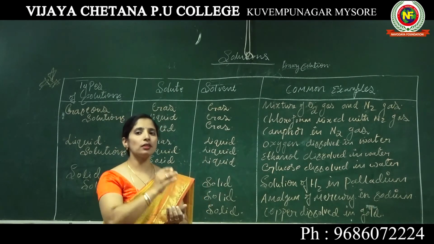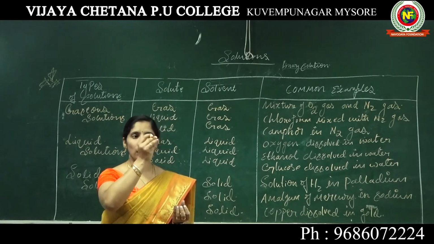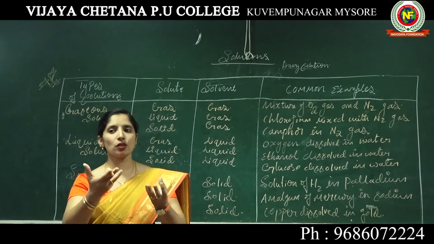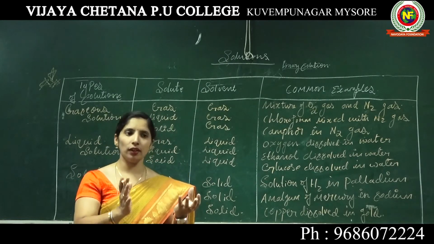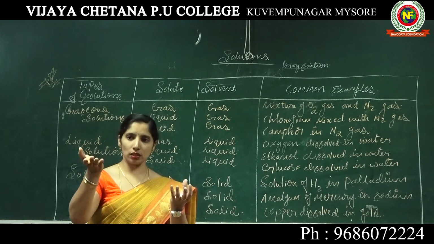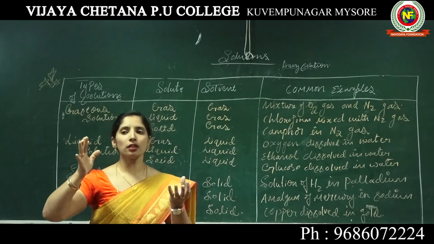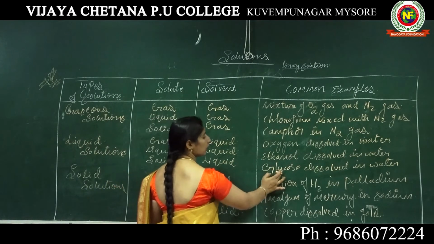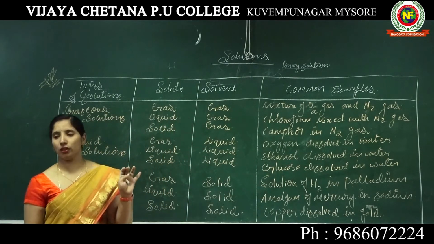For example, a spoonful of glucose in a beaker full of water. The beaker of water is the liquid, the solvent. When you add glucose, a solid, it is the solute, in a smaller proportion. So an example is glucose dissolved in water.